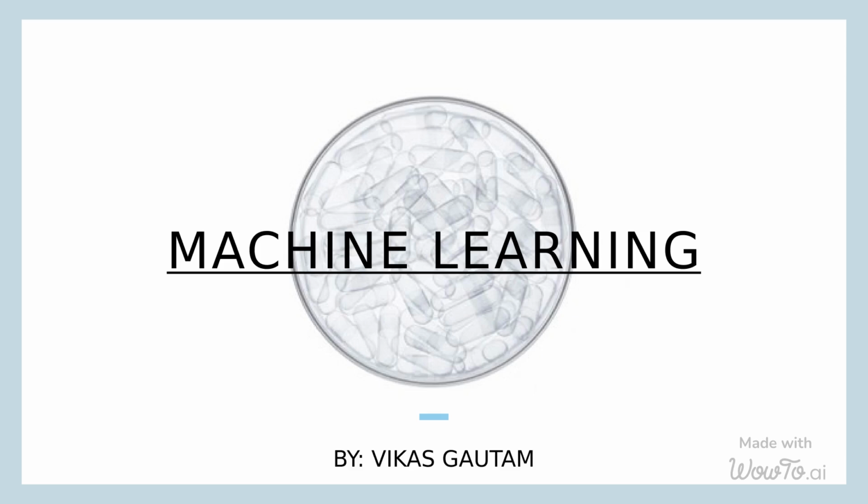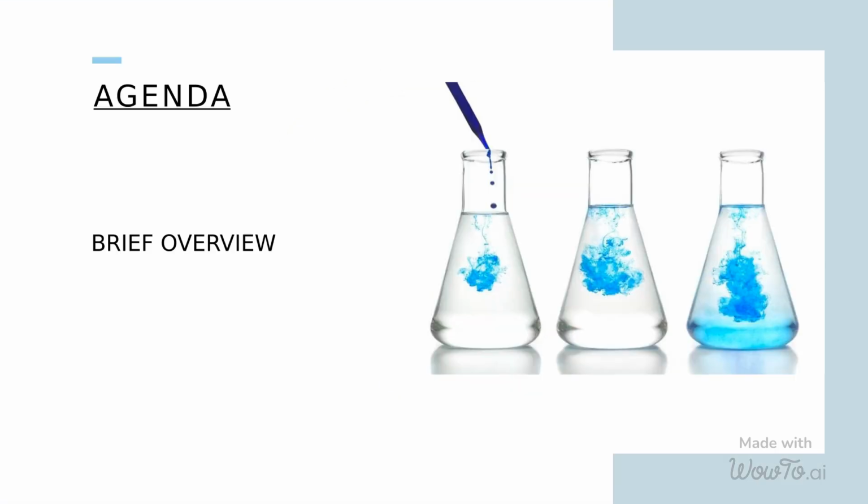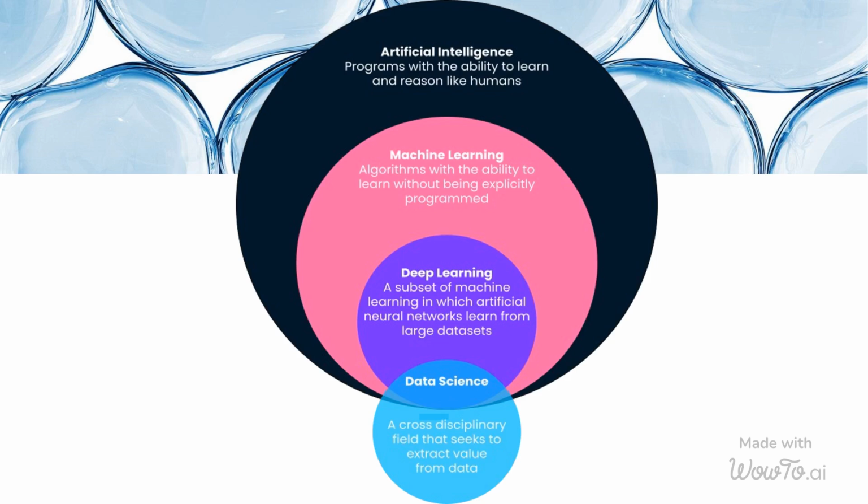Today, we will discuss machine learning in brief. Machine learning is a subset of artificial intelligence. Data science and machine learning have many things in common, for example data pre-processing, data visualization, and model selection. Deep learning uses multiple neural networks. Neural networks got inspiration from the human brain and how it functions, using multiple interconnected neurons with assigned weights.